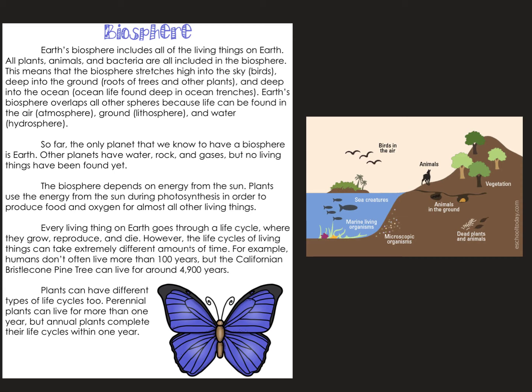Plants can have different types of life cycles too. Perennial plants can live for more than 1 year, but annual plants complete their life cycles within 1 year.